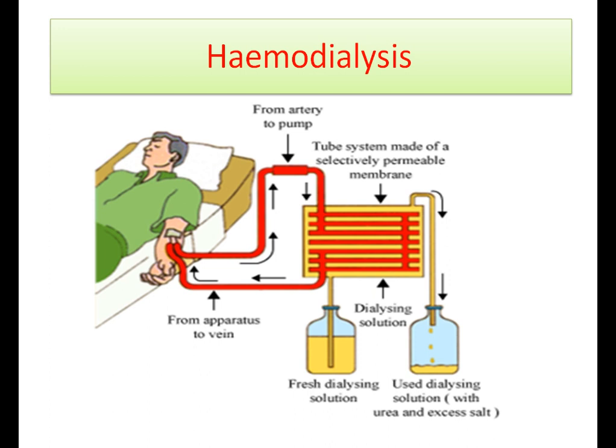Complete failure of the kidney allows urea and other waste products to build up in the blood. Even the amount of water is not regulated in the body. This will cause the death of the patient if immediate treatment is not given.